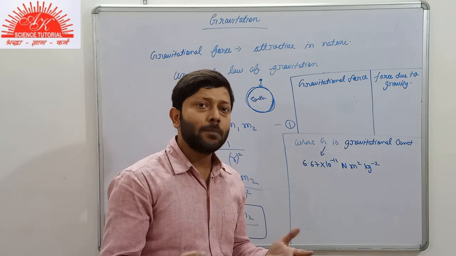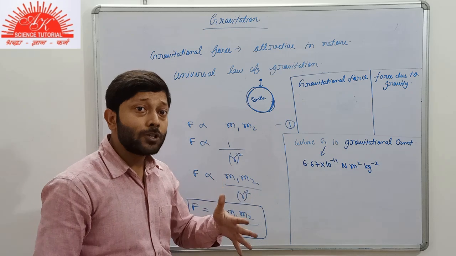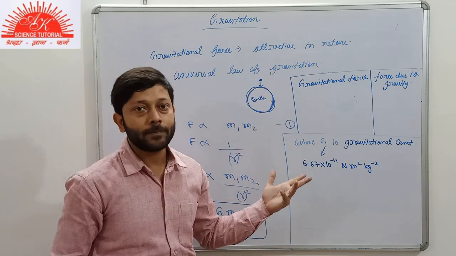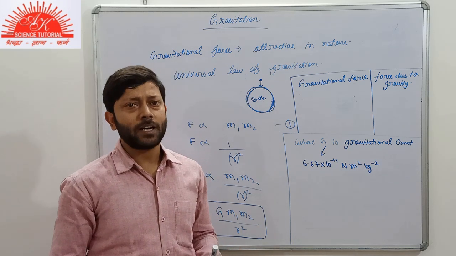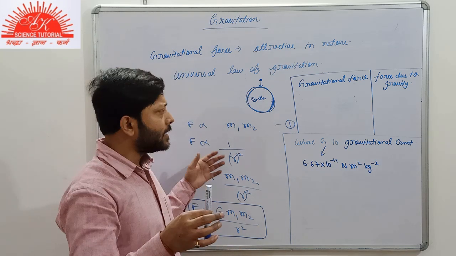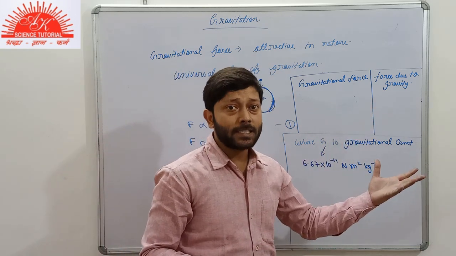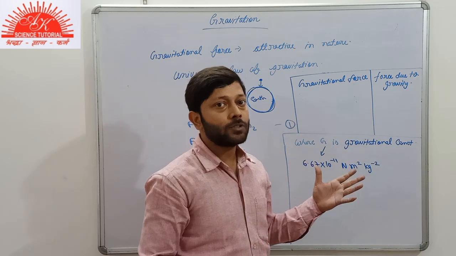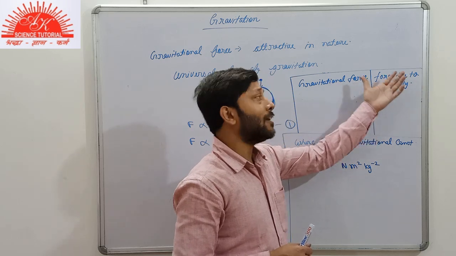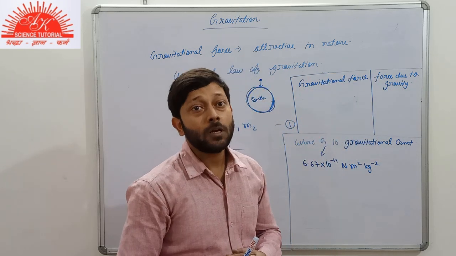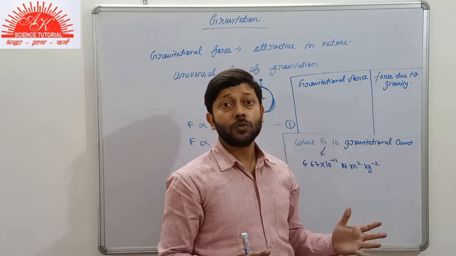Gravitational force is between any two bodies in the universe, and force due to gravity is the force exerted by Earth on any body. So you might think that, sir, the gravitational force of attraction acts between this marker and this board too, and the force due to gravity is a special case, an example of gravitational force. Now let me tell you, the force due to gravity is a gravitational force, but all the gravitational forces are not the force due to gravity.